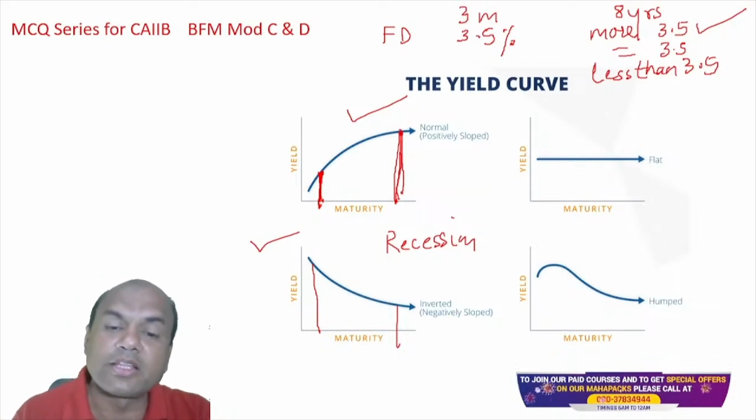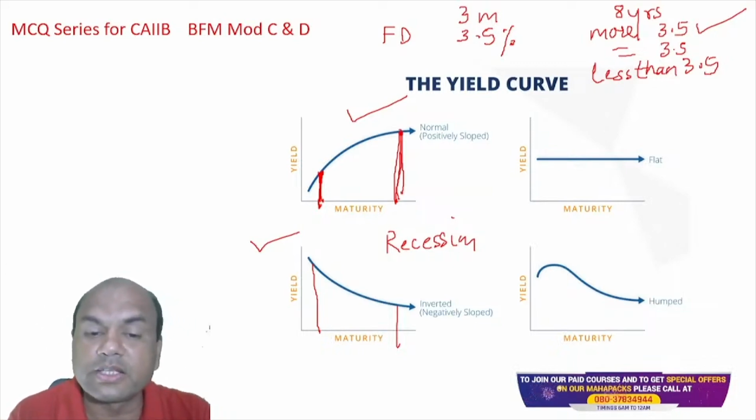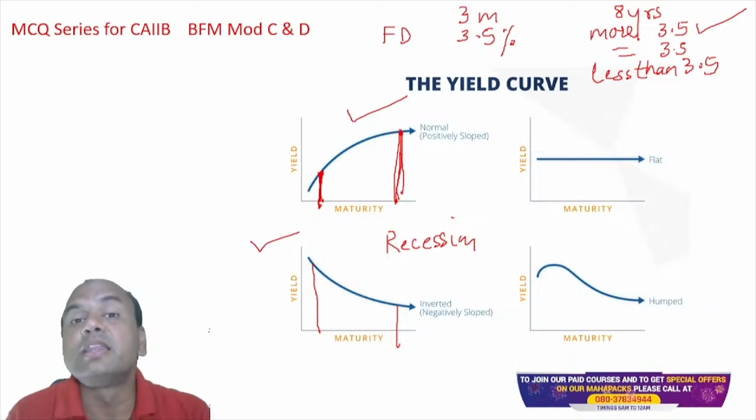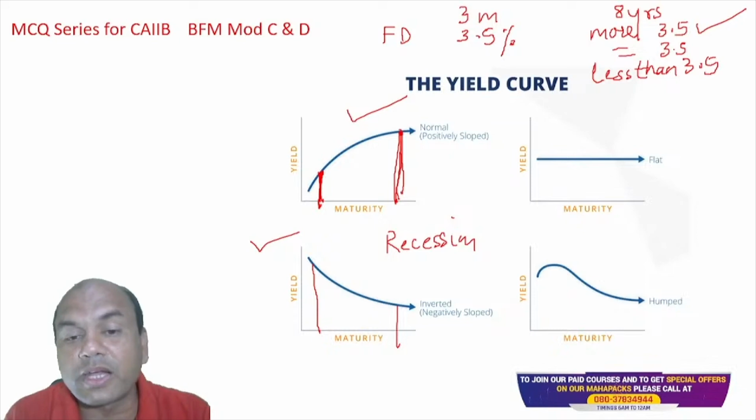Right now they are in this phase, going in this phase, recession phase. That's why their yield curves are slightly inverted. They have kept it going right now. They have kept it around this flat or to the other extent to this upper level, but they can hardly sustain for some time. 1 year, 2 year, 3 year, that's it.